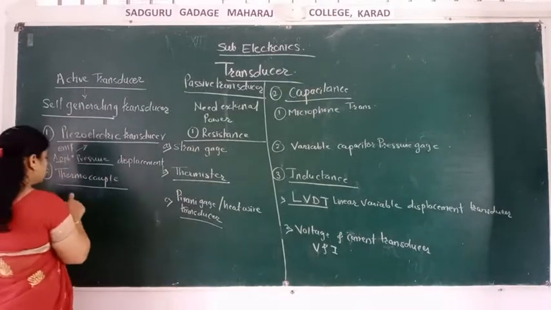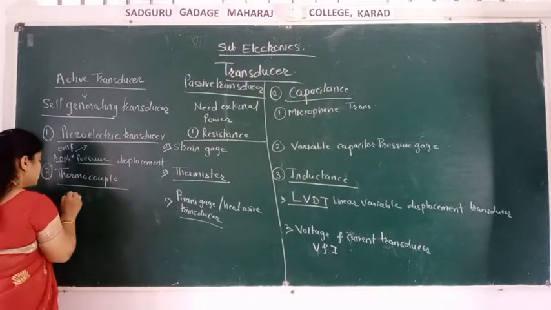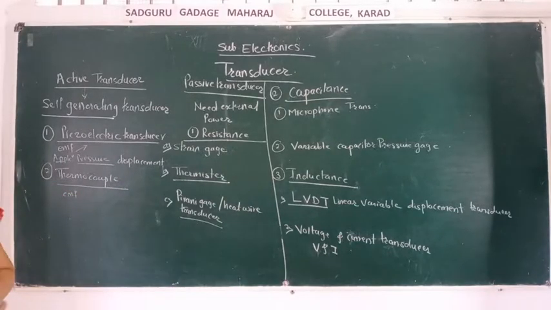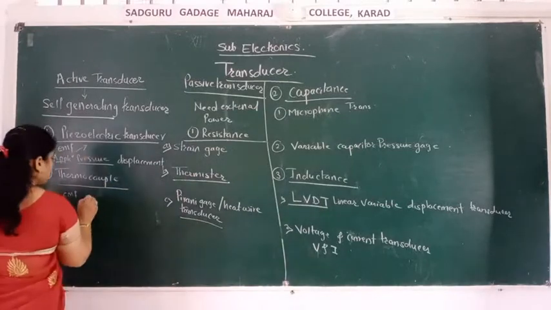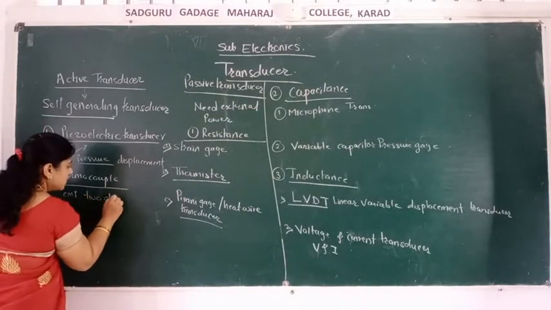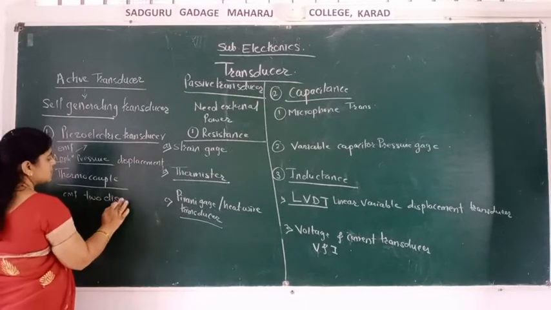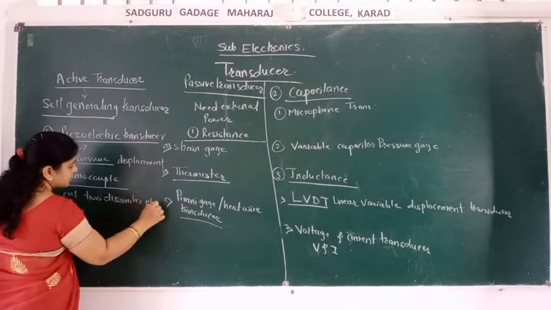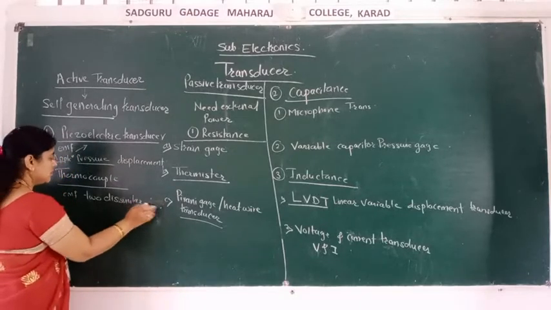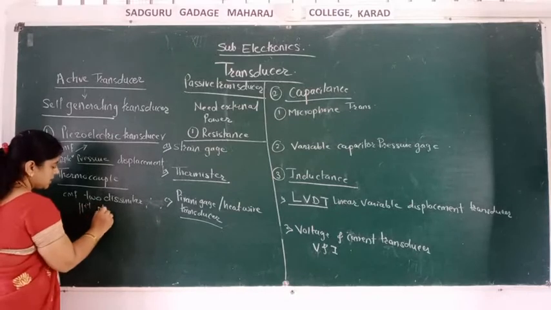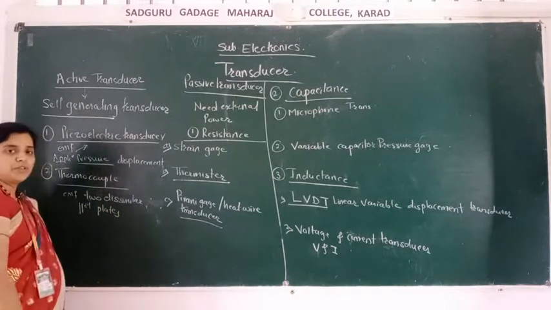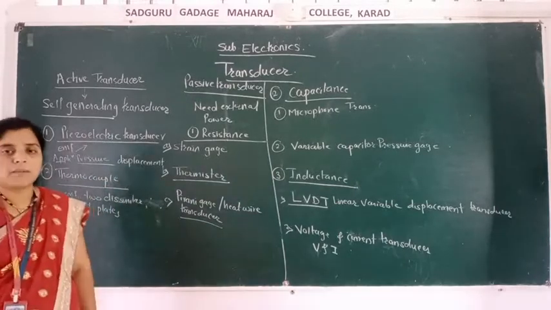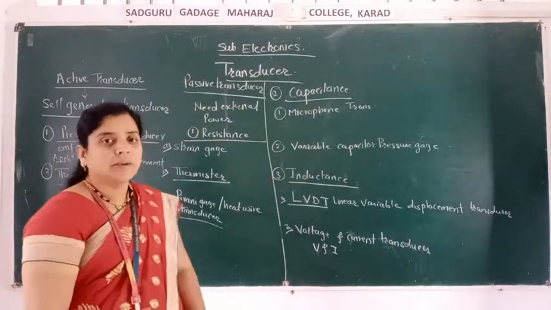Thermocouple means what? It is used when EMF is produced. In the thermocouple, EMF is produced between two dissimilar plates by applying external pressure.